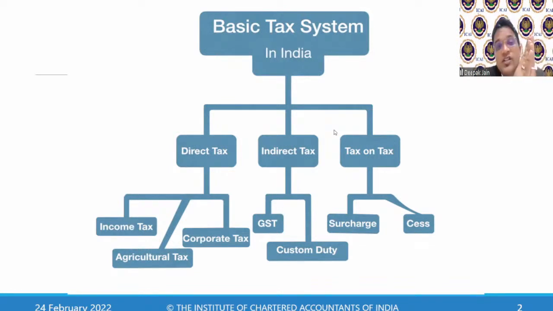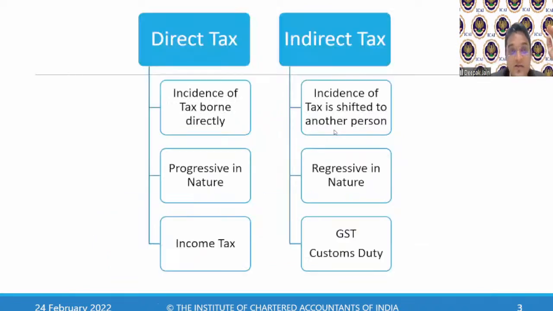The basic major bifurcation is direct taxes and indirect taxes. In a direct tax, the incidence is borne directly. I am earning the income. I am a salaried person. I will earn my salary. I will pay the tax. This is a direct tax. In terms of an indirect tax, the incidence of tax is shifted to another person.